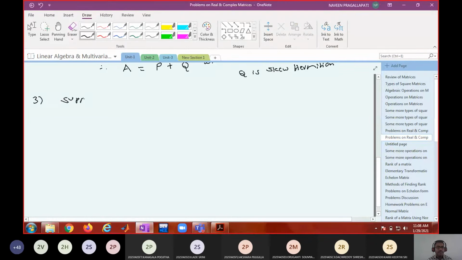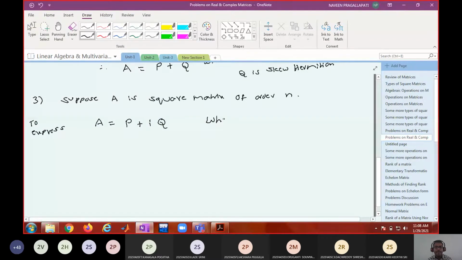Suppose A is a square matrix of order n. Now, we want to express A equal to P plus IQ, where both P and Q are Hermitian. Okay. So can you tell me how to define it?